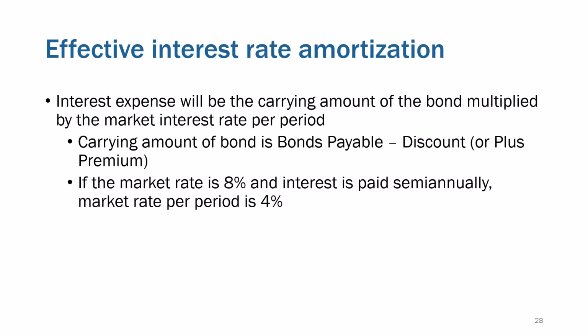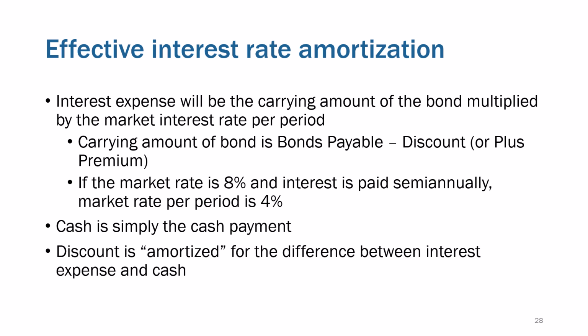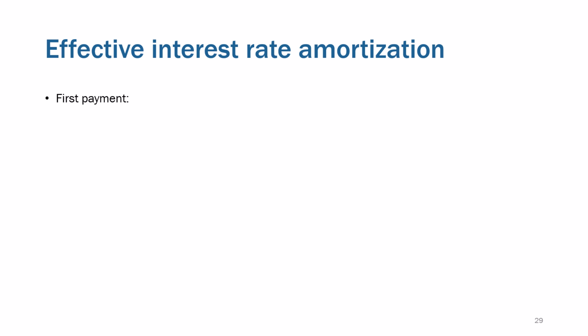If the market rate is 8% and interest is paid semi-annually, the market rate is 4%, and then cash is simply still going to be the cash payment. All right, that interest expense and the discount is going to then be amortized. It's going to be the difference between the interest expense and the cash. I know that as I read that slide, that's pretty confusing stuff. So we've got to reinforce this with an example.